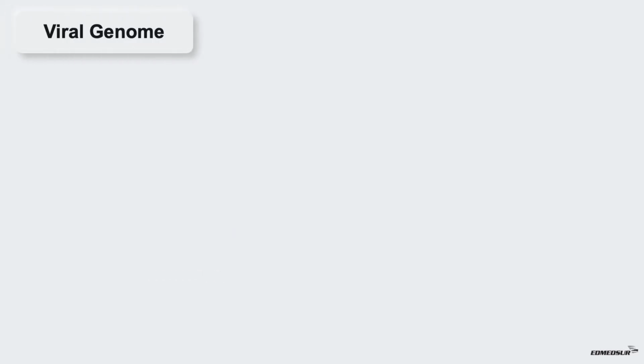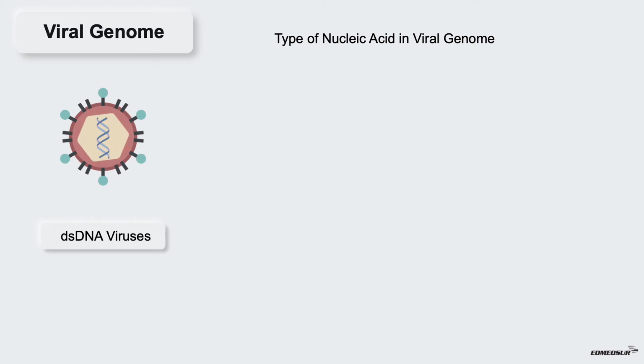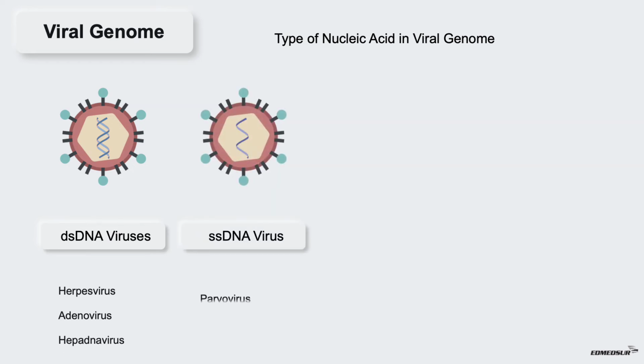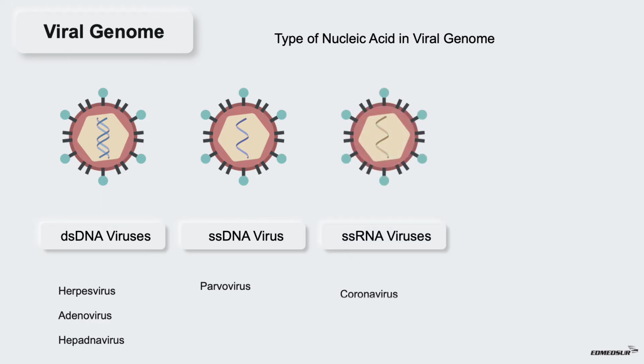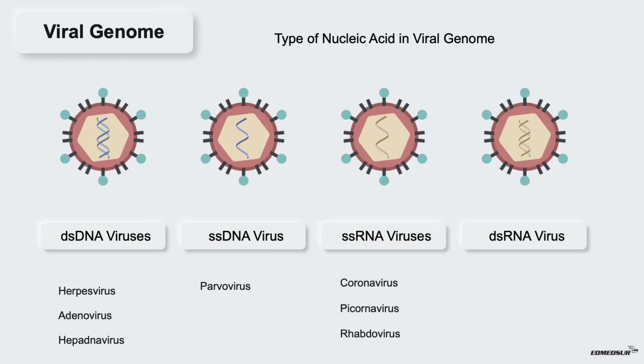Viral genome. Viruses are classified into four main categories depending on the type of nucleic acid in their genome. They include double-stranded DNA viruses like herpes virus, adenovirus, hepadnavirus, etc. Single-stranded DNA virus like parvovirus. Single-stranded RNA viruses like coronavirus, picornavirus, rhabdovirus, etc. Double-stranded RNA virus like reovirus.